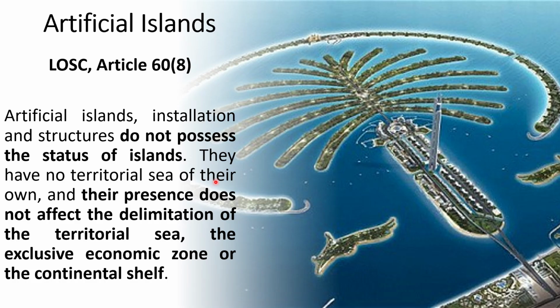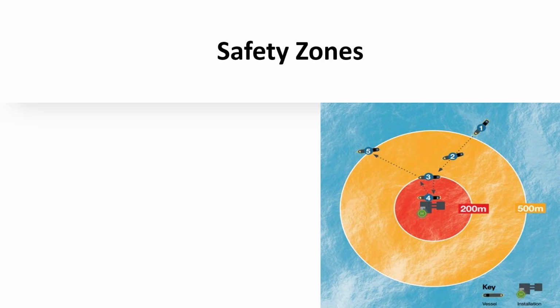They have no territorial sea of their own, and their presence does not affect the delimitation of the territorial sea and the exclusive economic zone or the continental shelf. So that means this artificial island will not have any territorial sea, and it cannot be used for boundary delimitation, right? But you can use those artificial islands for your own economic purposes, right?